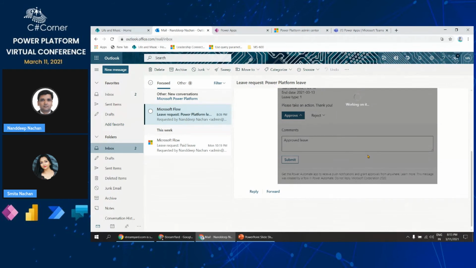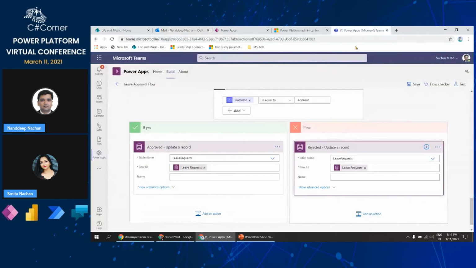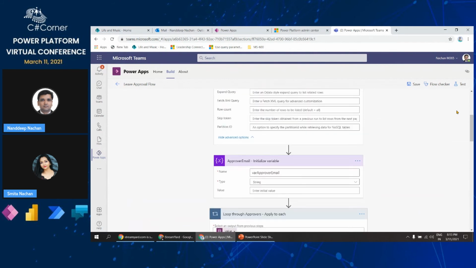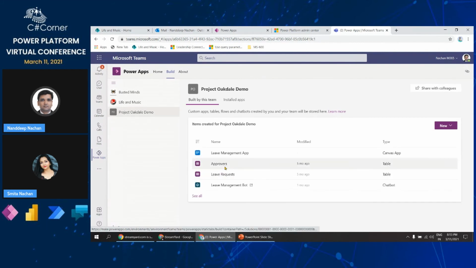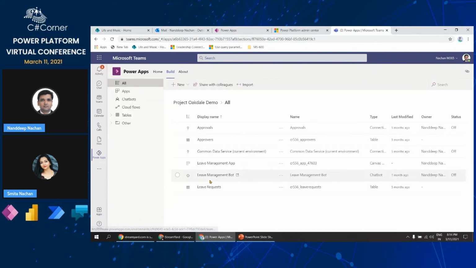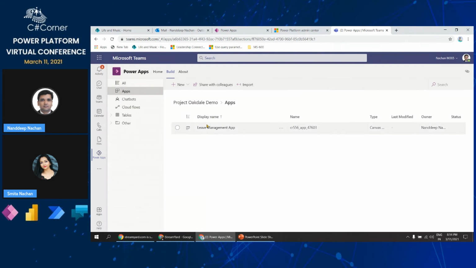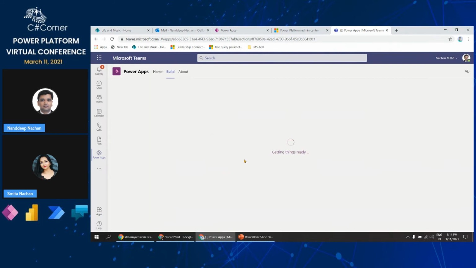What it will do is take that action, and since I have approved, it will mark that particular record as approved, and we even see the notification here. So again, for example, if I go back to the app and try to see that, it will be approved. Let's say I will go ahead and again click see all, and then if I go to the apps, again click on leave management app. I know that there are too many clicks that we need to do, but at least this build will give you a very straightforward option by which you'll be able to just concentrate on which part you want to work with. It is taking some time, but okay.